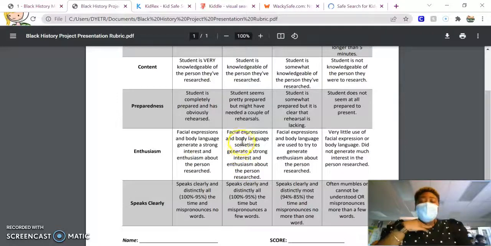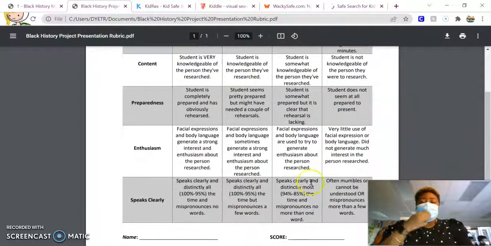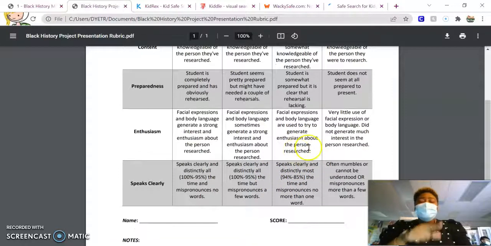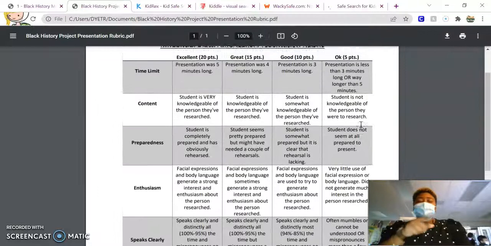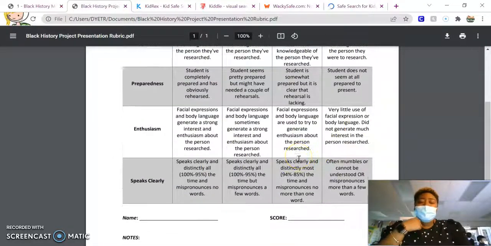Fifteen points is facial expressions and body language sometimes generate a strong interest and enthusiasm about the person you researched. Ten points is facial expressions and body language are used to generate enthusiasm about the person you researched, and very little facial expression or body language did not generate much interest in the person that you researched. So I'm sure we're not going to get 5 points in that area either.